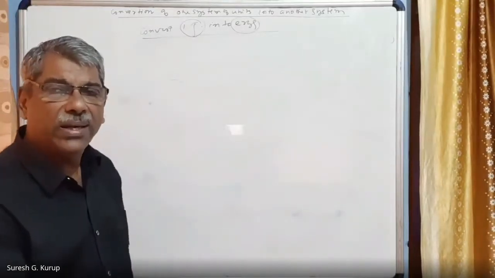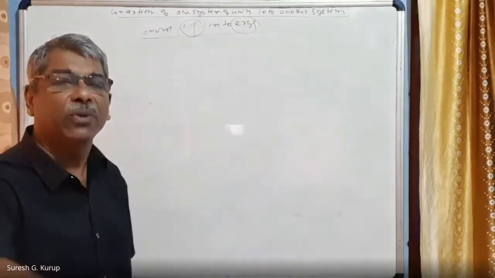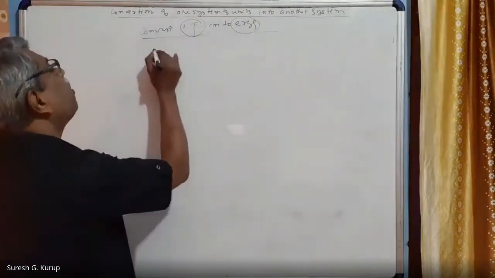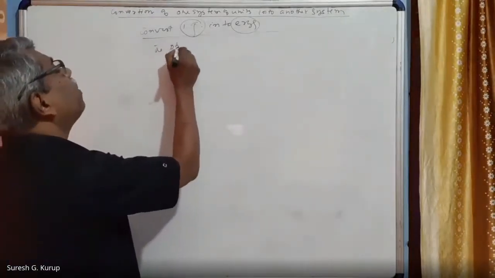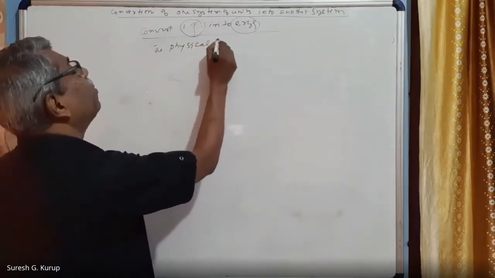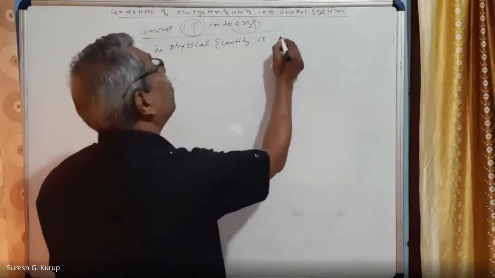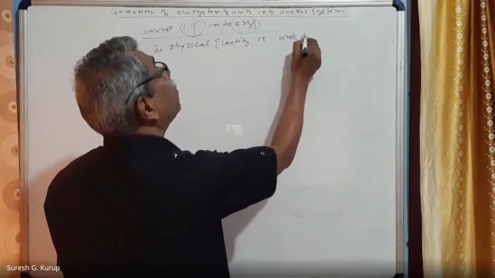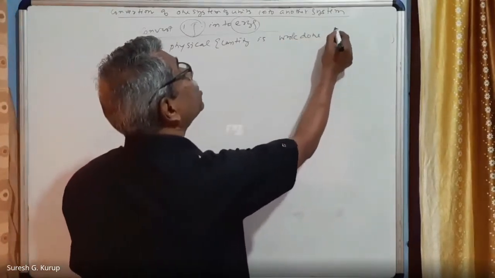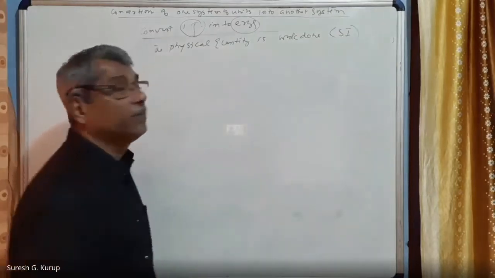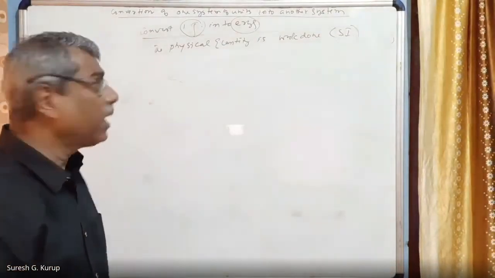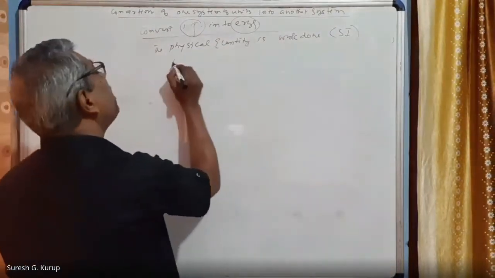First of all, you will identify the physical quantity and the system of units used. First of all, you write the physical quantity. Physical quantity is work done. And the system used is SI system, right? Okay. Work done. Next, dimensions.